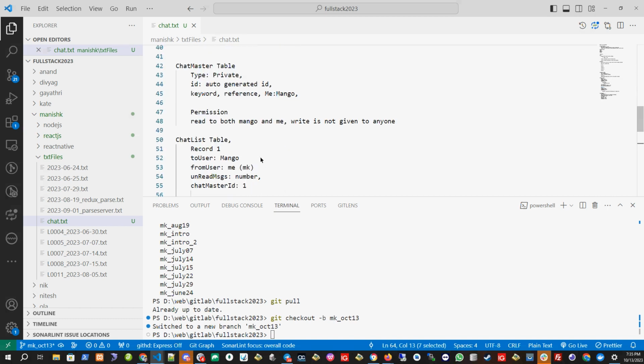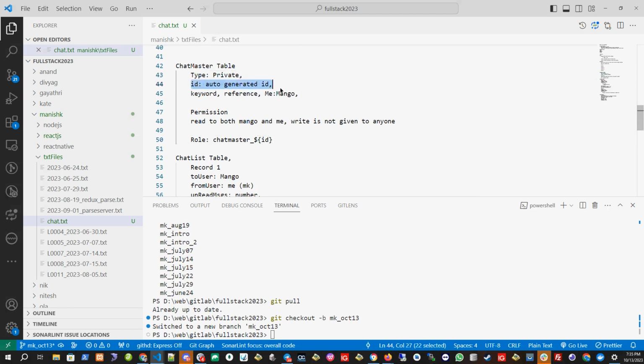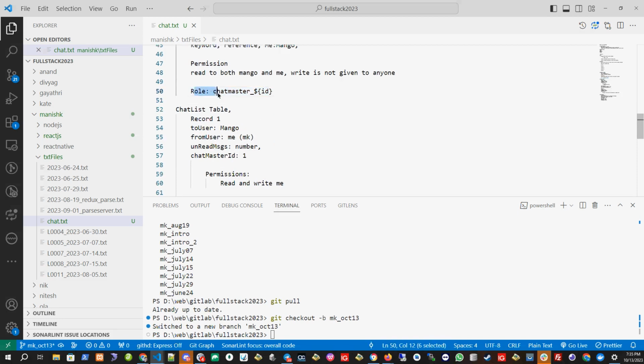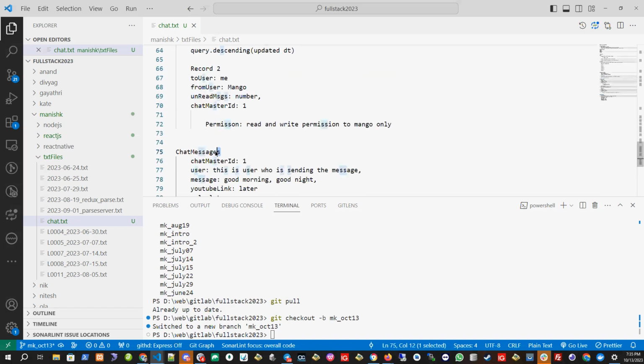So based on this chat master table, I will create one role, and the role will be called chat master underscore whatever the ID will be, the auto-generated chat master ID. So whenever I create a chat master record, I will also dynamically create the role so that I can tie this role to these chat messages, and whoever is in this role can see that message.